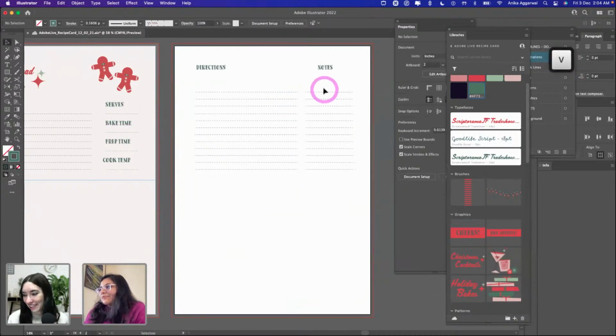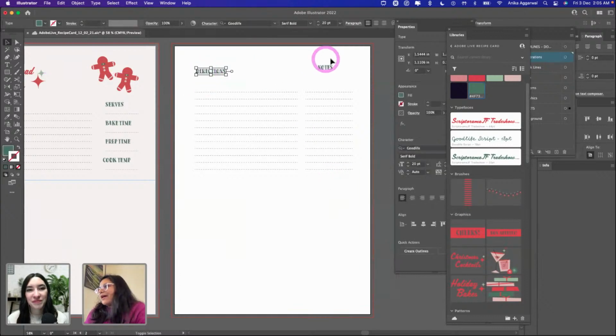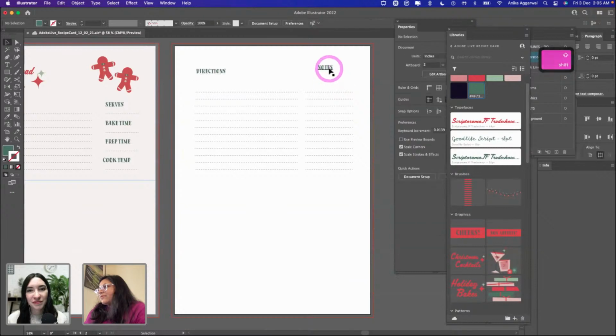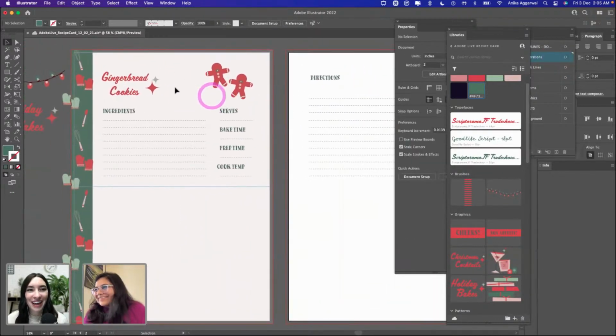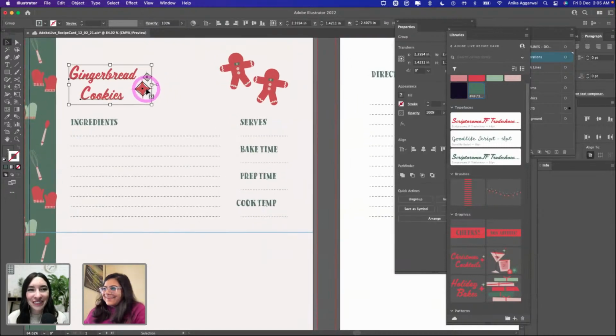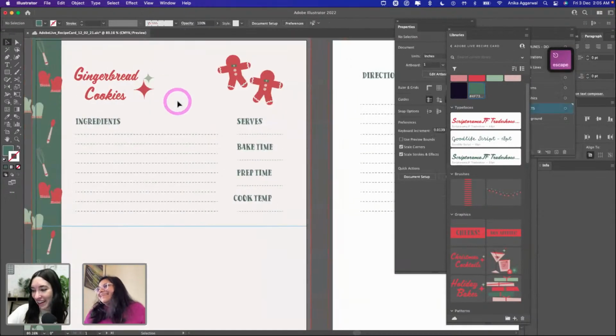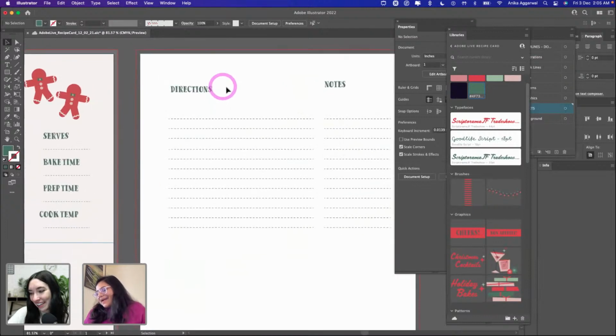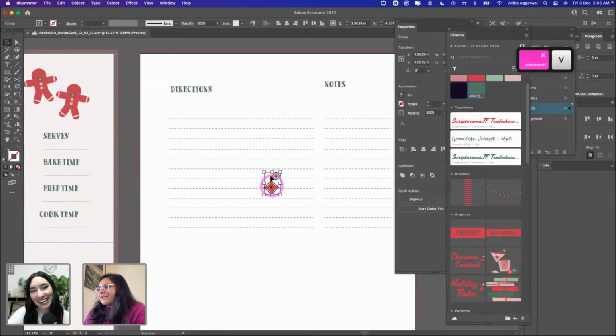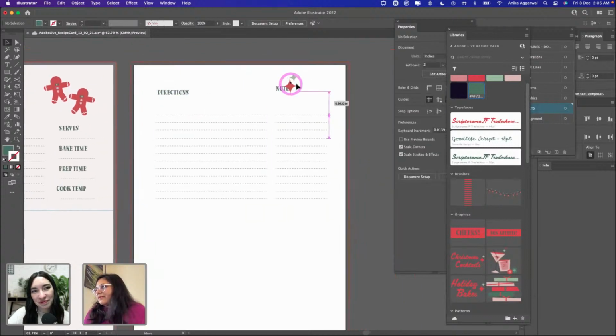Yeah. And I just replicated that to make the notes. And that's what we have. Do you think we should put some sparkles on here as well? Of course. Absolutely. Of course we need sparkles. It's holiday. You're right. My bad. Okay, let's put some sparkles in here. Let's put them here, I guess. Maybe put them on the right side. Let's put them here. Yes.